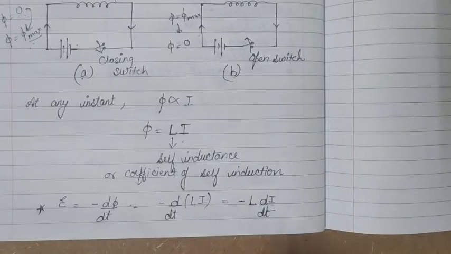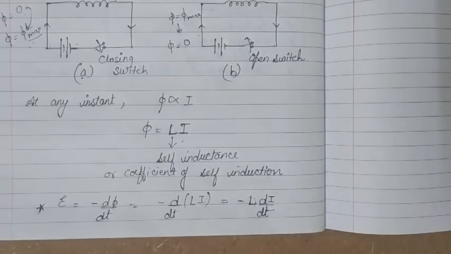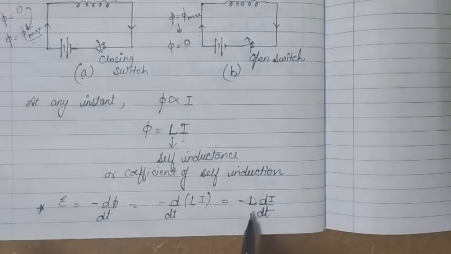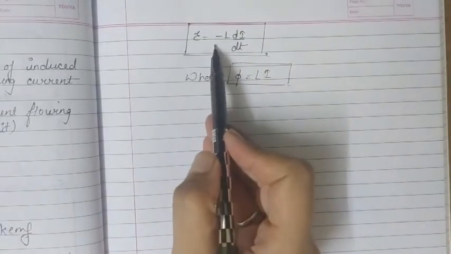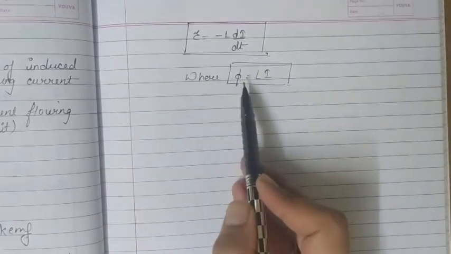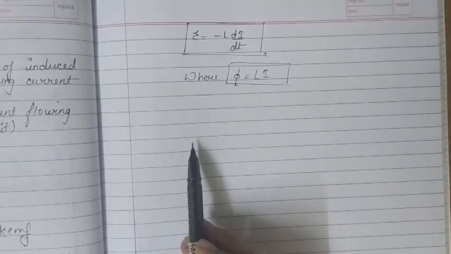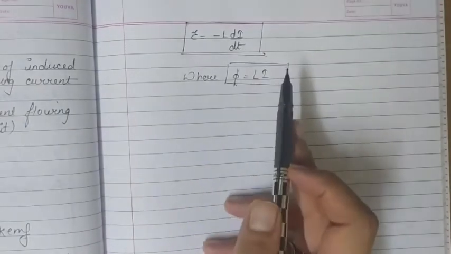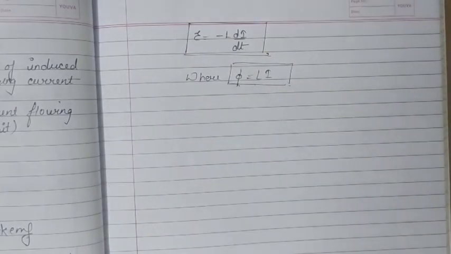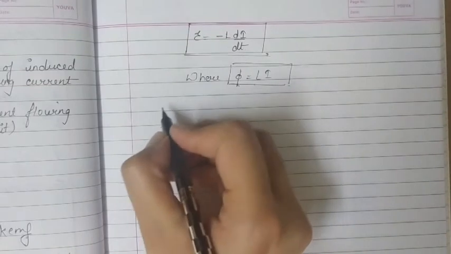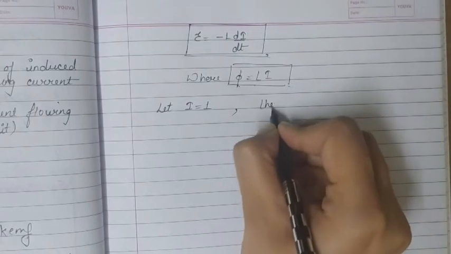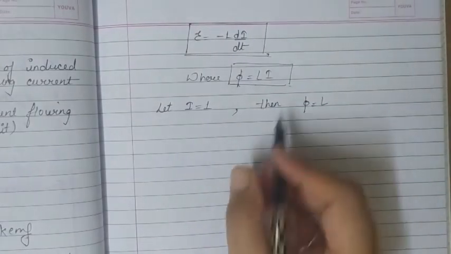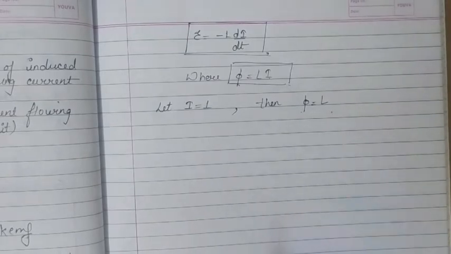So we can define self inductance L by using this relation. Let's see how we can define self inductance by using this formula. The induced EMF epsilon is equal to minus L di over dt, where phi is equal to Li. We substituted Li for phi, and then we got this relation. So to define self inductance, I am assuming that current is equal to 1, then in that case phi is equal to L. If I is equal to 1, then phi is equal to L. So how can we define self inductance?